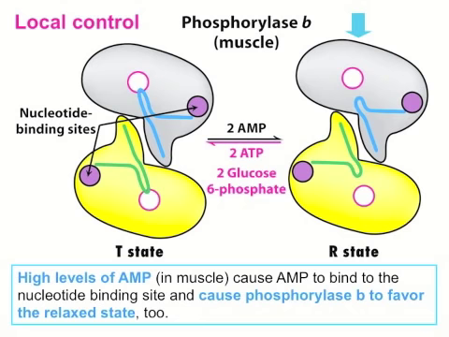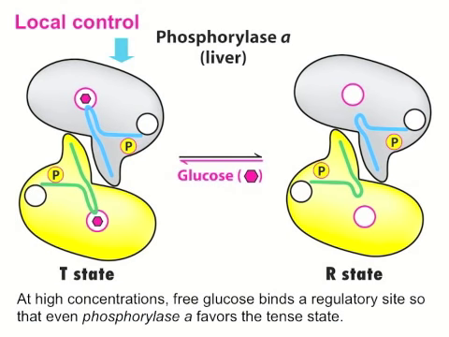Now, in the liver, we have a particularly interesting scenario by which glucose can bind a regulatory site that causes glycogen phosphorylase A to favor the T state. Additionally, binding of glucose in this regulatory site moves the serine residue into such a position that it becomes an excellent target for phosphatase, which results in the removal of the phosphate.